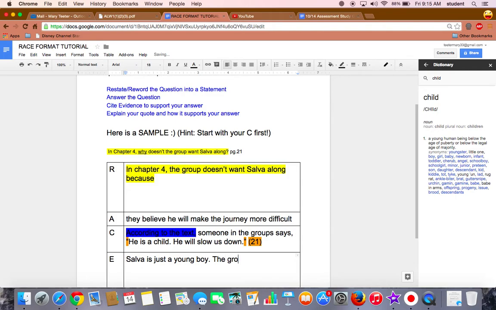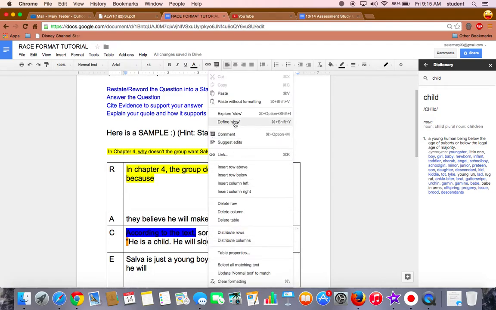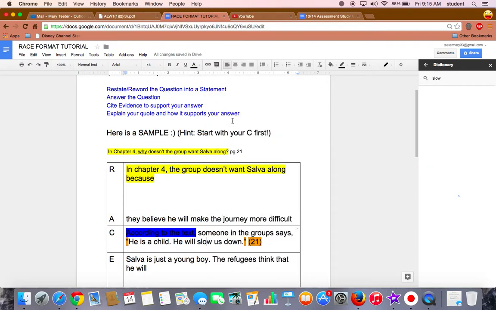The group, or instead of saying group, because I don't want to say group again, I could say the refugees think that he will, instead of saying slow us down, I want to reword that into something different. So I'm going to look up another word for slow to come up with a way to word this.